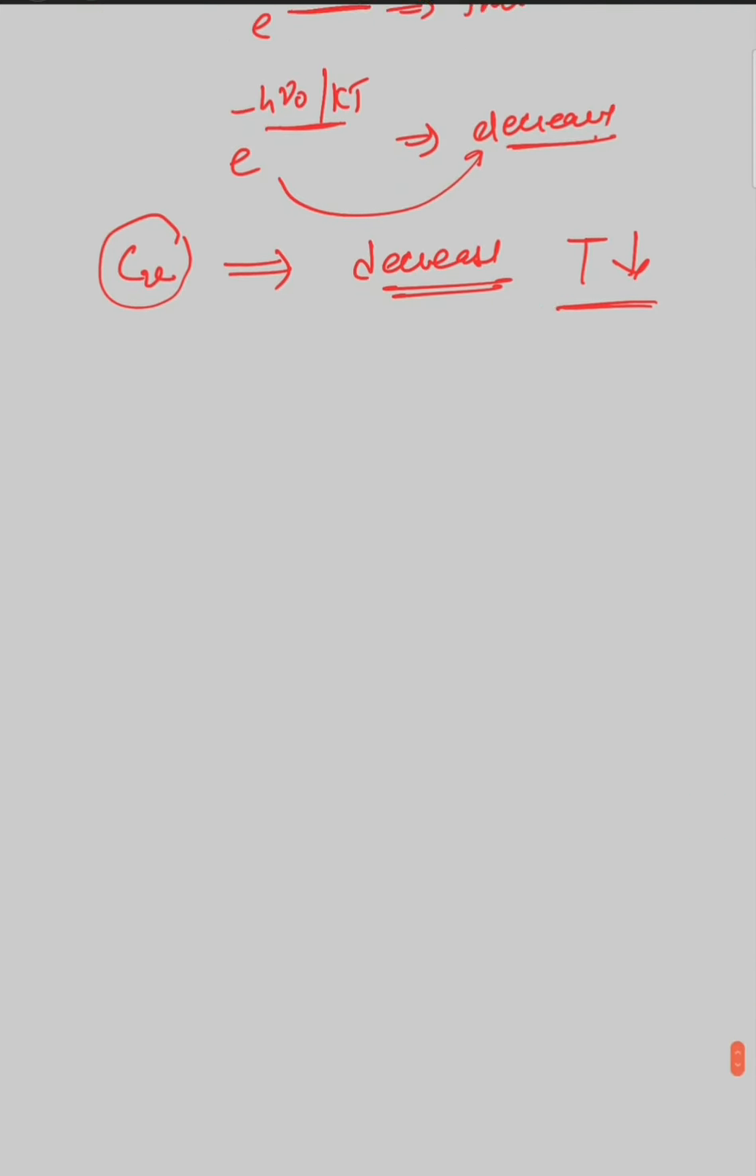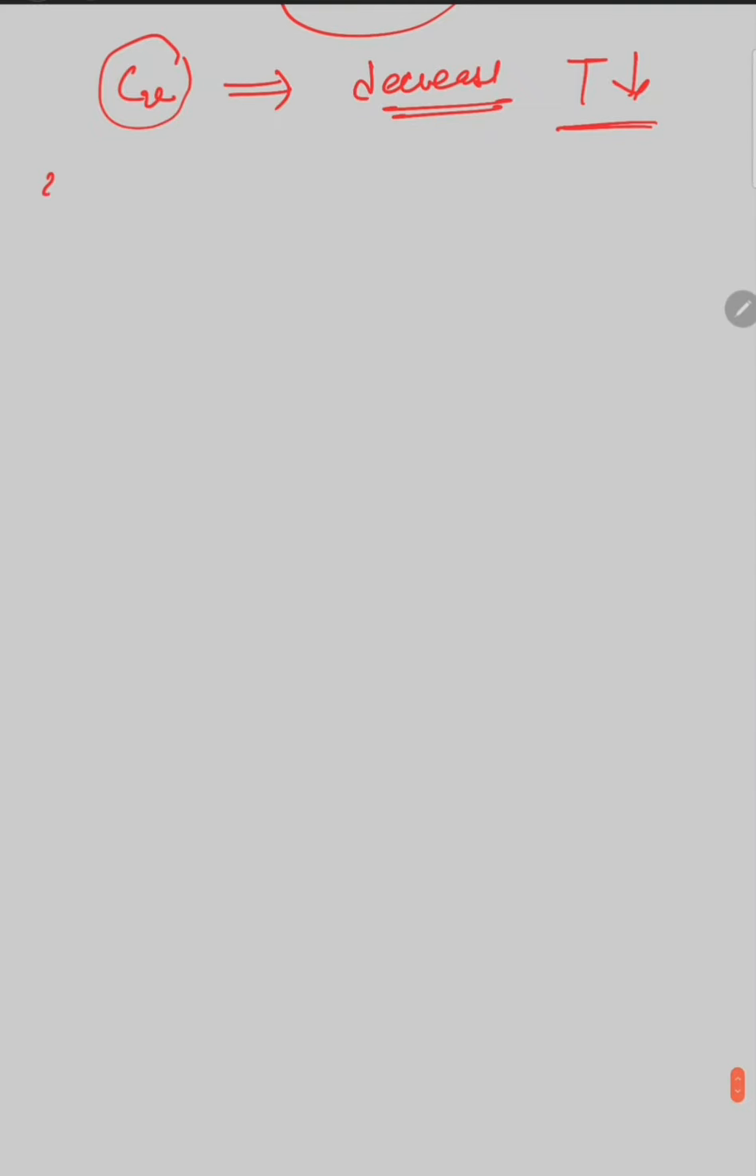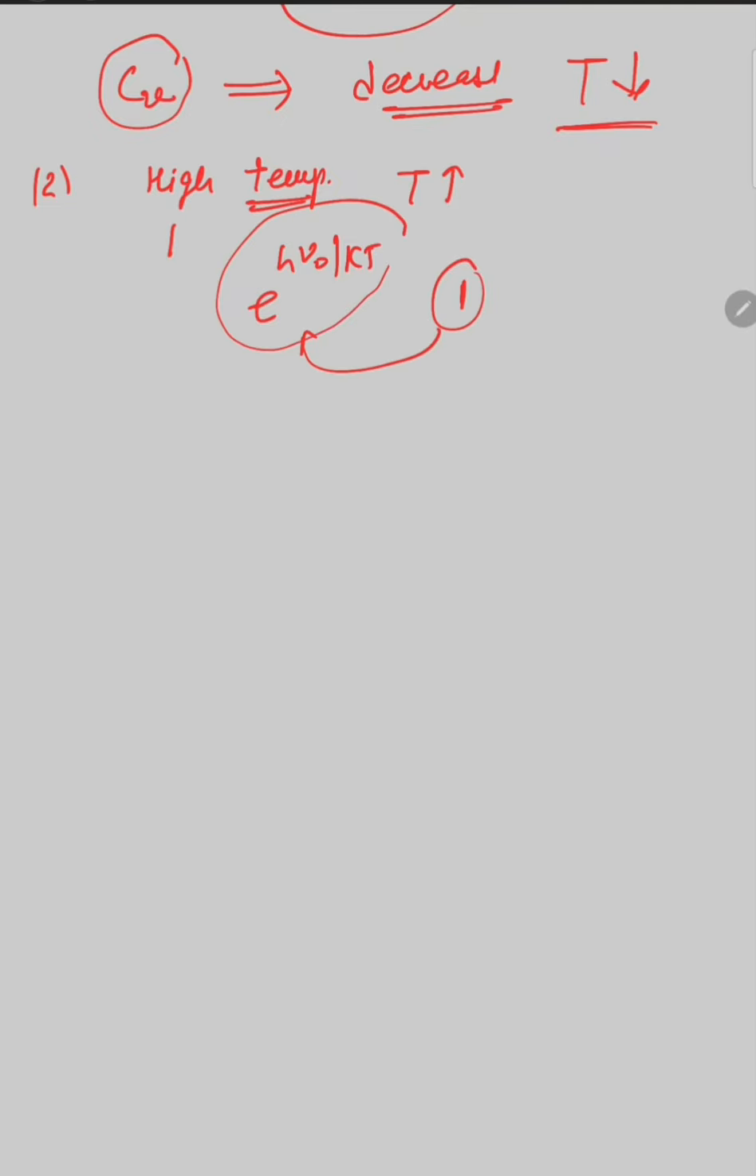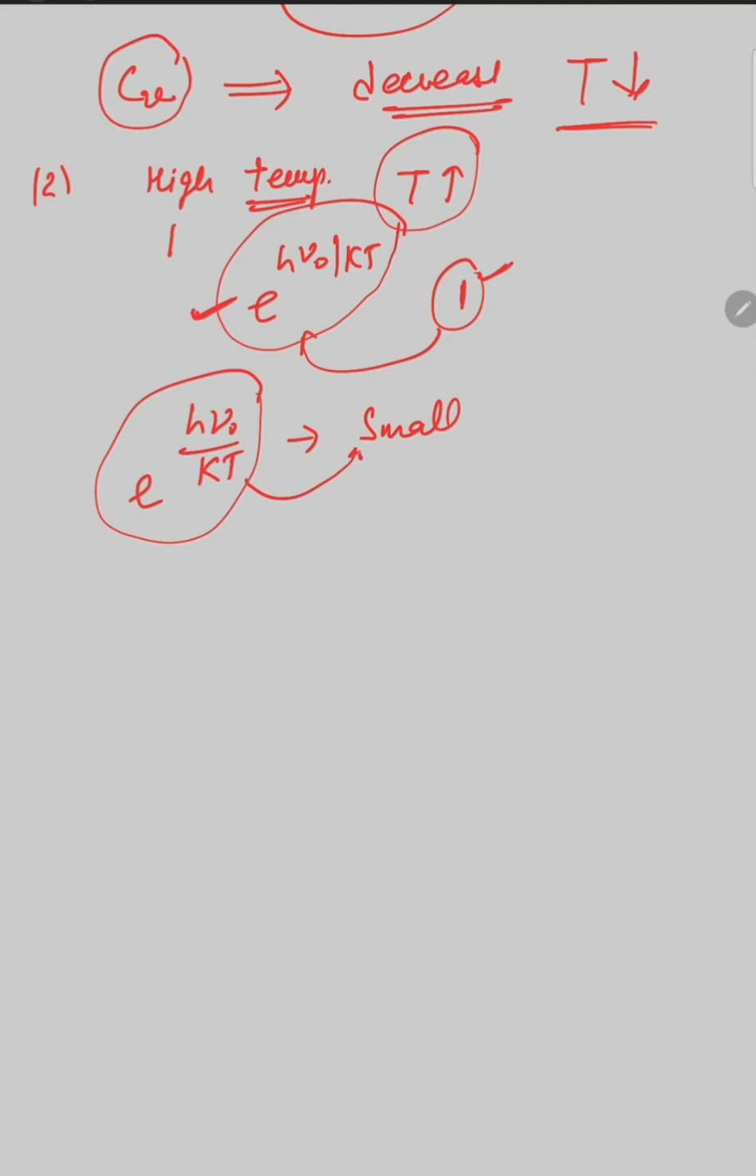Okay, now come to the second factor, that is the second subcase, when there is a high temperature. When temperature is high, then obviously you cannot eliminate 1 in corresponding to this factor. When temperature is very high, one cannot be eliminated with respect to this exponential factor. The reason being, when temperature is very high, h mu naught upon kT is very small. So the exponential factor's value is very small and we cannot eliminate this value in comparison to the 1.